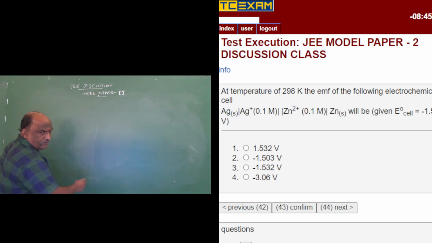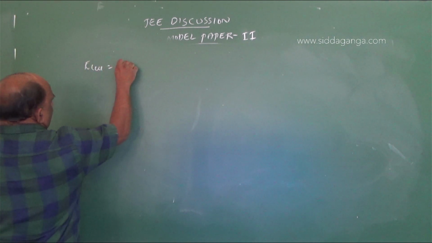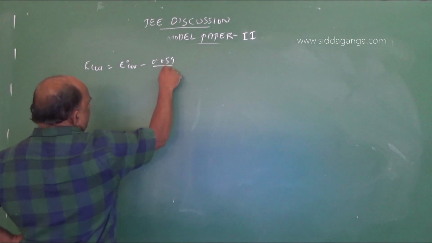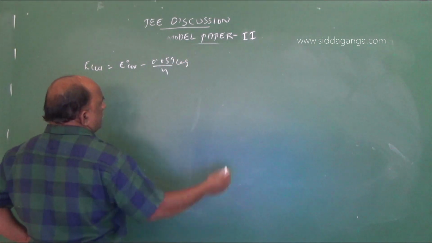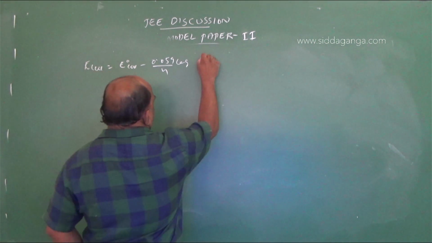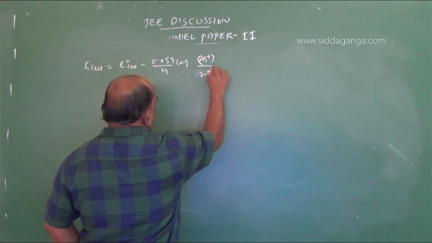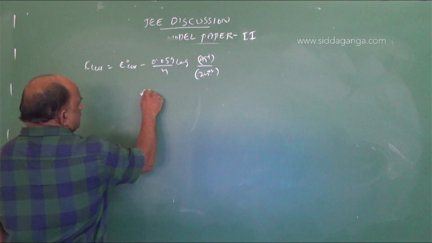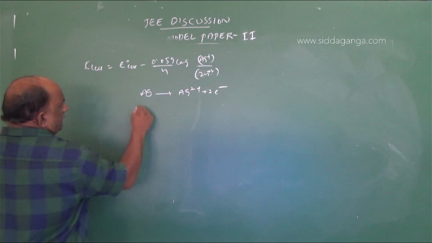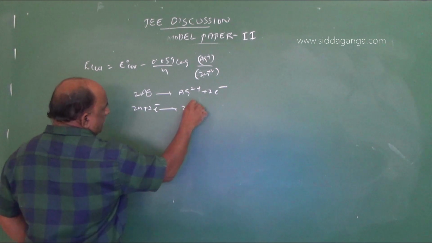So we know E cell is equal to E naught cell minus 0.059 by n log of Ag plus concentration divided by Zn2 plus concentration, because Ag gives rise to Ag plus plus electron, and Zn2 plus plus 2 electrons gives rise to Zn.